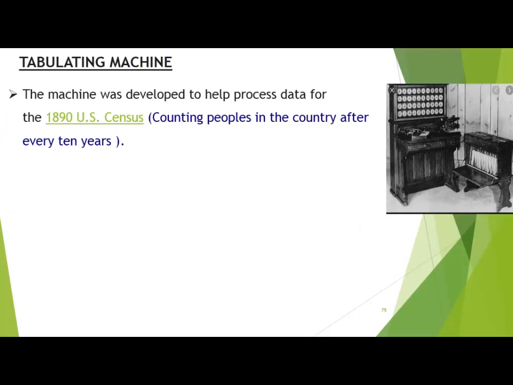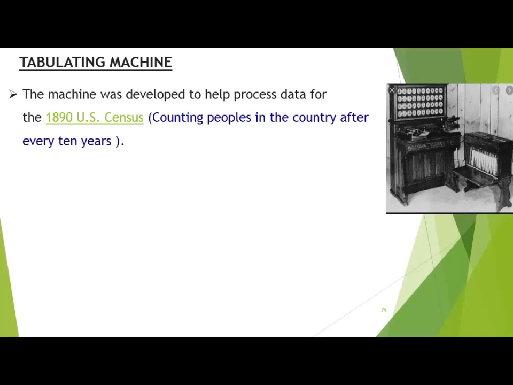The machine was developed to help process data for the 1890 US census, counting people in the country every 10 years. Students, remember, census means to count people in the country. How much the population has increased over 10 years needs to be counted, so the country can allocate resources for better utilization.